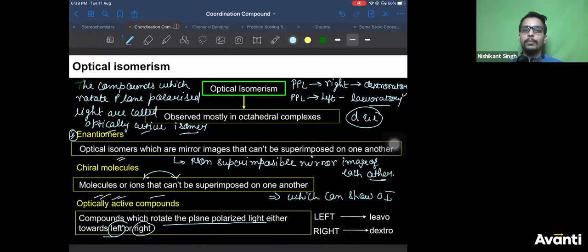So what are enantiomers? The compounds which are mirror images of each other, separated. I will give examples when I discuss square planar or octahedral complexes. It is the same as organic. Is it true all enantiomers are optical isomers, but all optical isomers are not enantiomers? Correct, you're right. Optical isomers can include mesomers also, but mesomers are optically inactive.